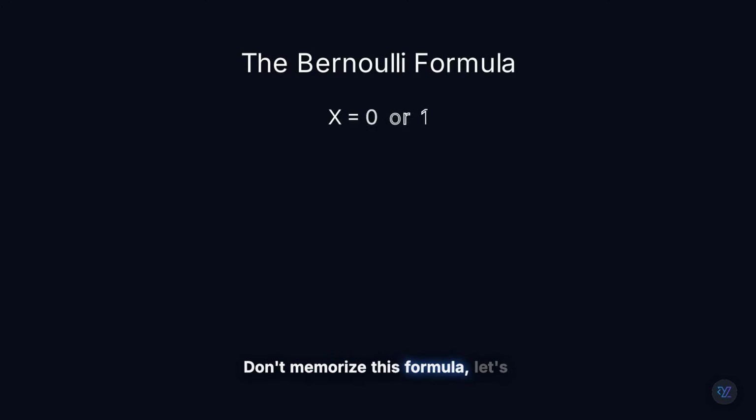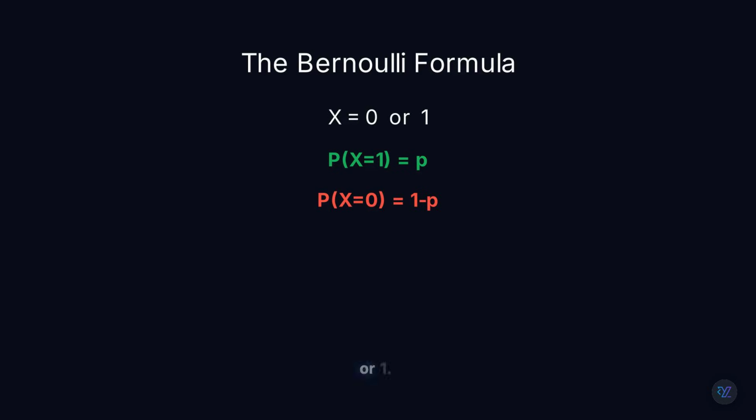Don't memorize this formula, let's read it like a story. X is the outcome, 0 or 1. If the outcome is success, the probability is p. If the outcome is failure, the probability is 1 minus p. That's all the Bernoulli formula is saying.